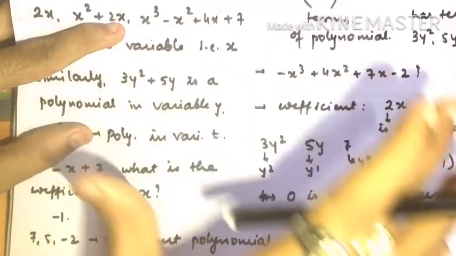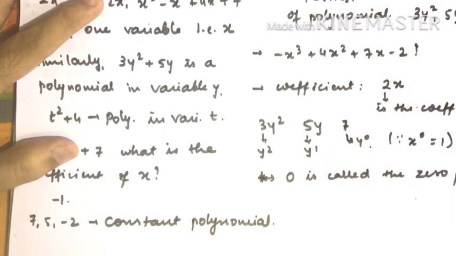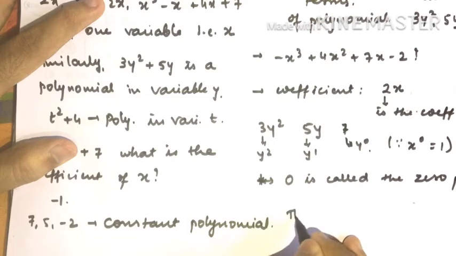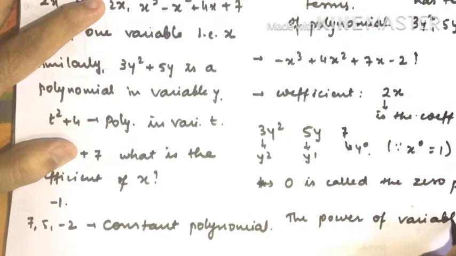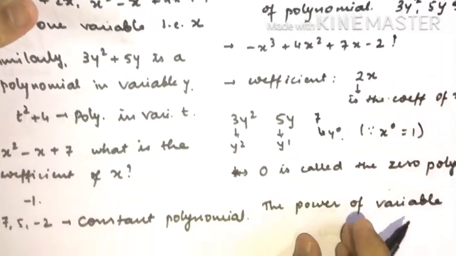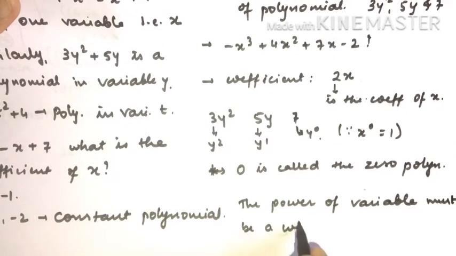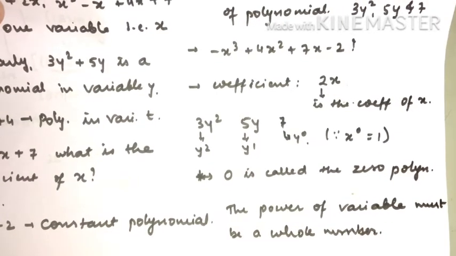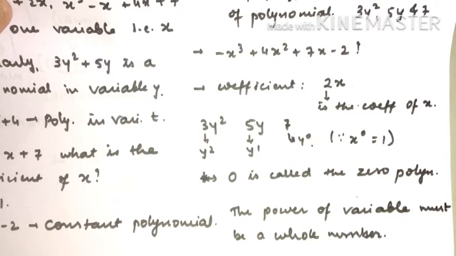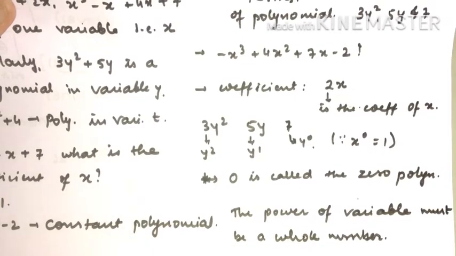Now a polynomial has a certain criterion: the power of the variable must be a whole number. Means how can we identify whether the given algebraic expression is a polynomial or not? To understand that, the power of the variable must be a whole number. I'll explain in a bit more detail, don't worry. Suppose I have an algebraic expression.